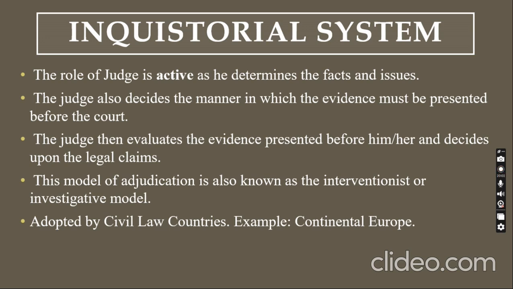Okay. So the third point is that the judge then evaluates the evidence presented before him and decides upon the legal claim. So now, since I said he is getting into the shoes of an investigator, he acts more like a policeman, and he investigates, and he will know what really happened. So based on that, he will say how evidence should be presented, and he will decide the matters. Okay. So next, this model of adjudication is also known as the interventionist or investigative model. As I said, they investigate, they act more like a policeman. So what do the policemen do? The police investigates. Likewise, the judges do in the inquisitorial model.